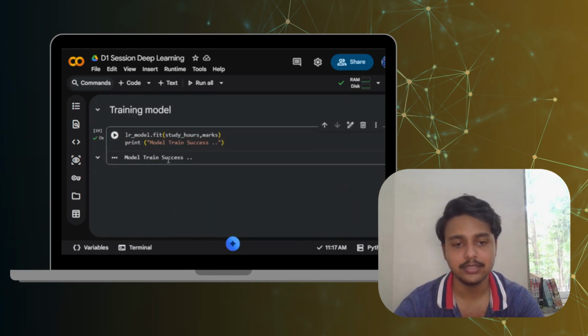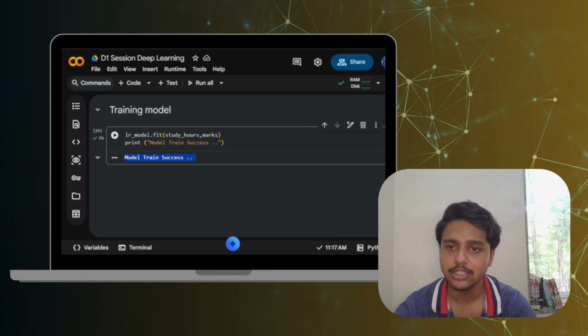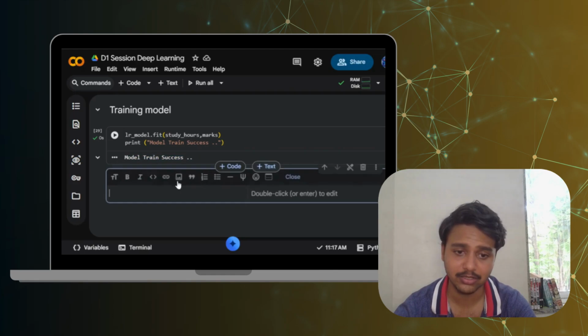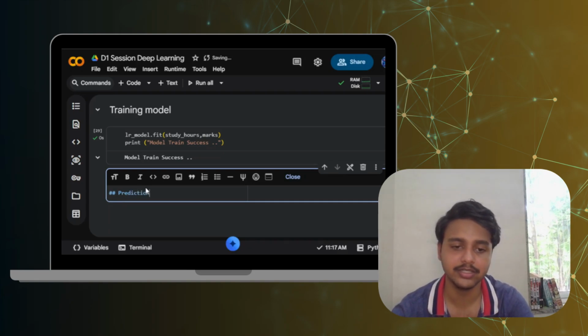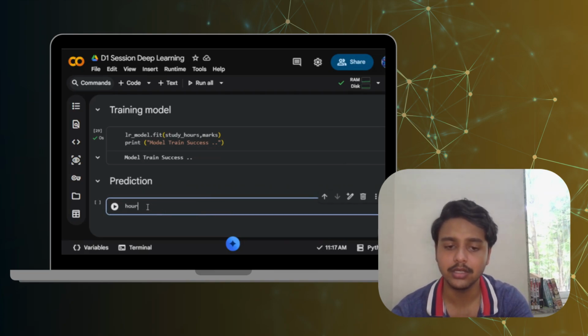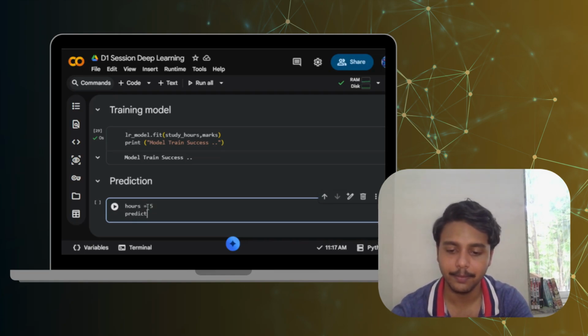And yeah, the model has successfully been trained on the given data, which was the students' study hours and their marks. Okay. So now we are going to predict. So let us create a new text cell, and in this we will write predictions. Okay, and in a new code cell we will write, for example, I take hours equals 5. So predicted_marks will be